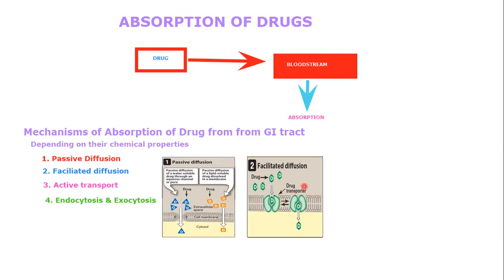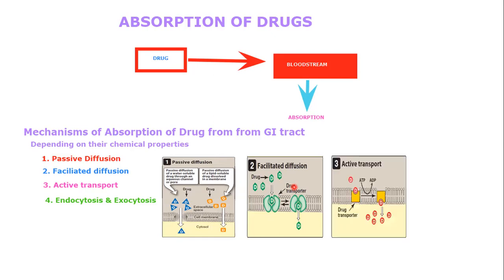The absorption of drugs by this process does not require energy, can be saturated, and may be inhibited by compounds that compete for the carrier. So this is the second mechanism, for the passage of larger molecules through facilitated diffusion. Then the third one is active transport.